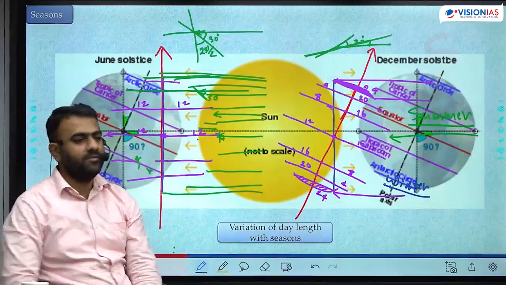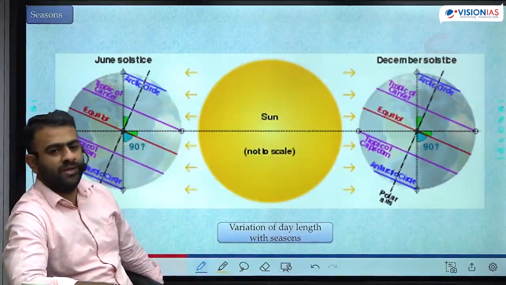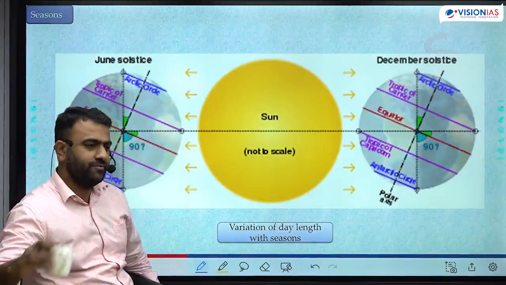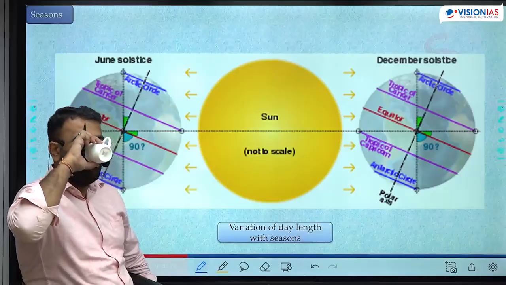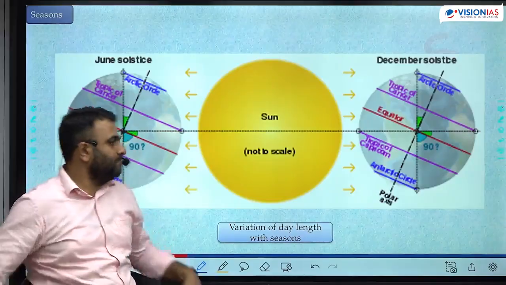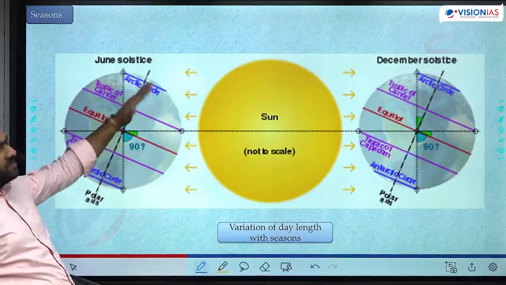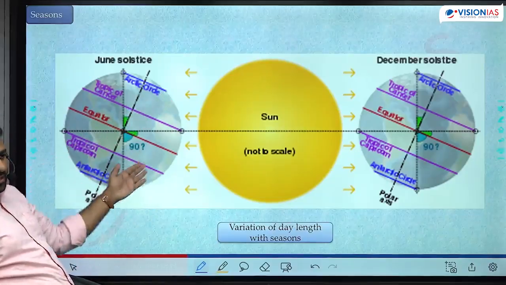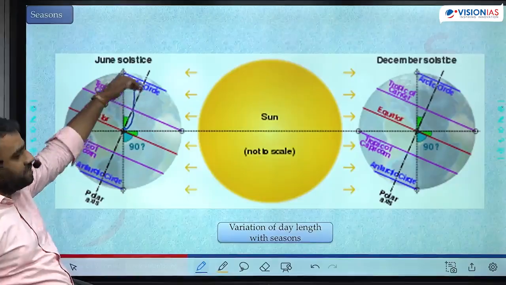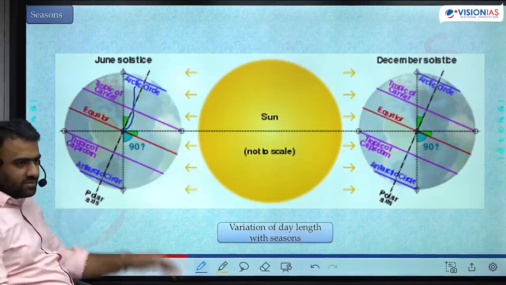You bring revolution into the picture, the condition gets reversed exactly. Exactly reverse हो जाएगा 6 महीने में because of revolution. Earlier we were in this position, where the northern hemisphere was tilted towards the sun, southern hemisphere was tilted away from the sun. Northern hemisphere had longer length of the day, higher intensity of sunlight.